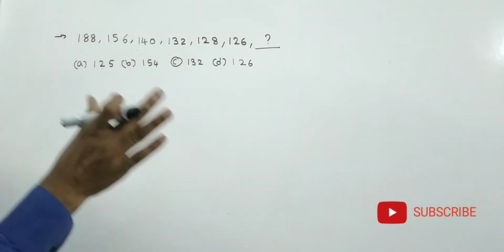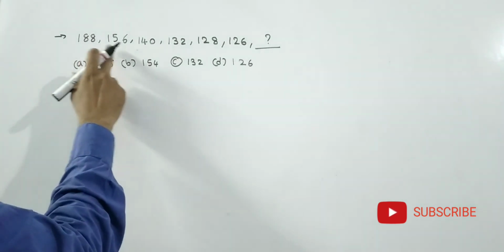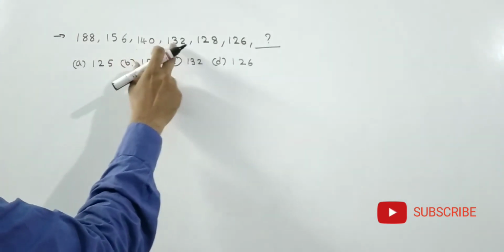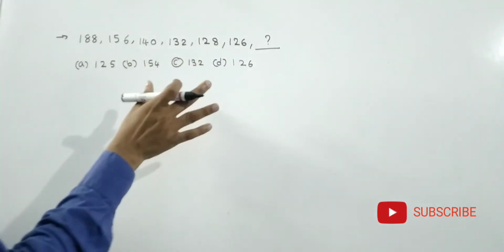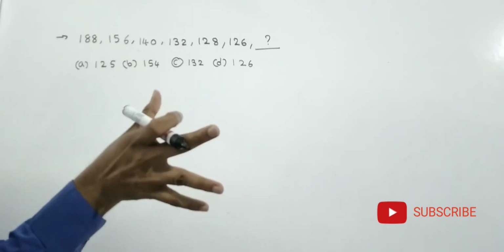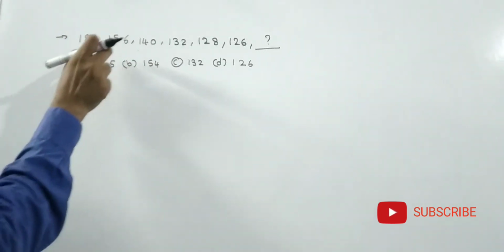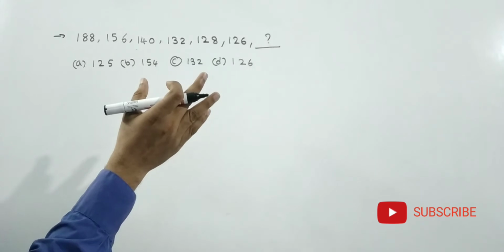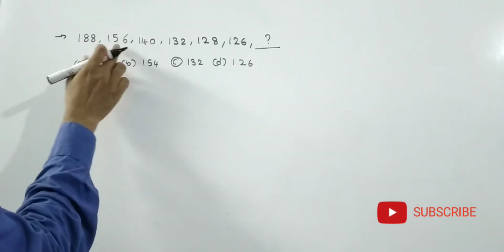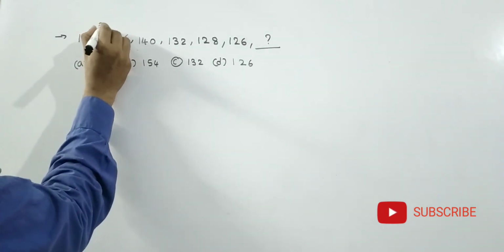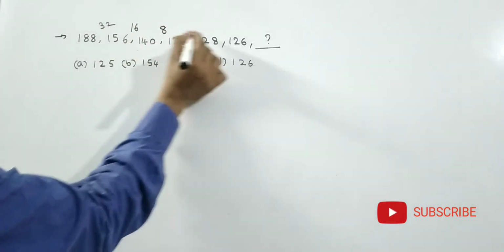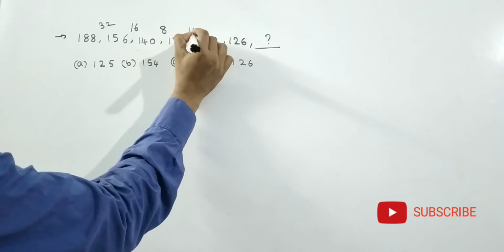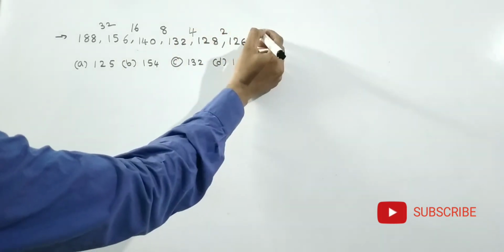See friends, next problem. 188, 156, 140, 132, 128, 126. See friends, if you practice more number of problems, definitely by reading the numbers itself you will get the answer. See friends, what is the difference here? 32. Here what is the difference? 16. Here what is the difference? 8. Here what is the difference? 4. Here what is the difference? 2. Here what is the difference will come?